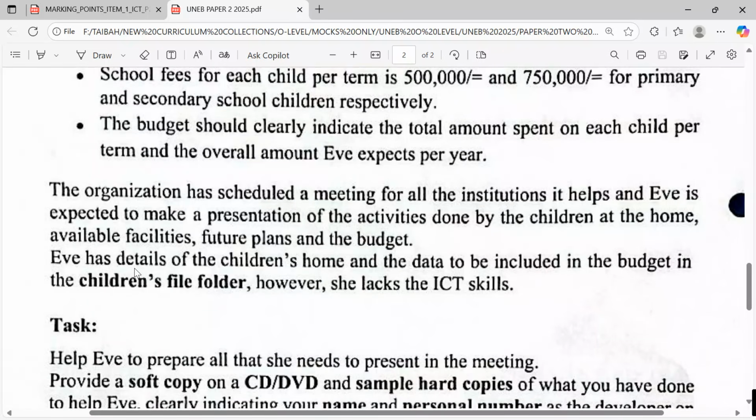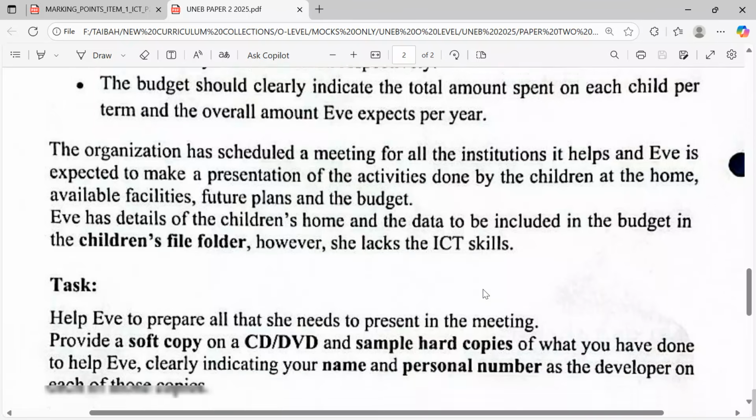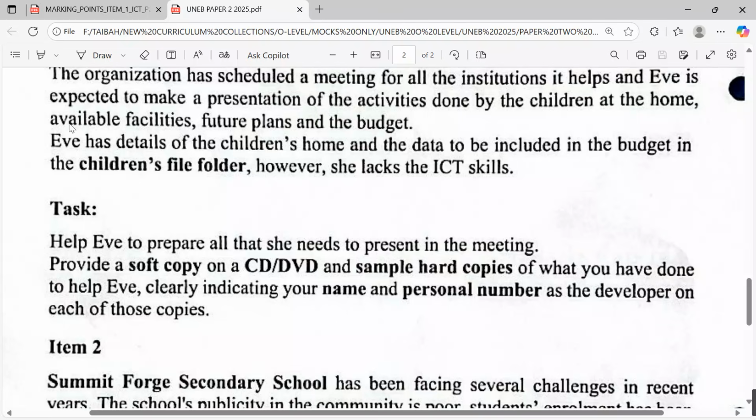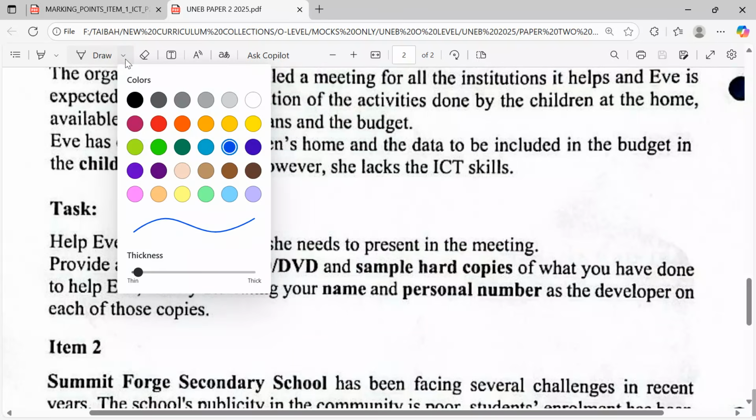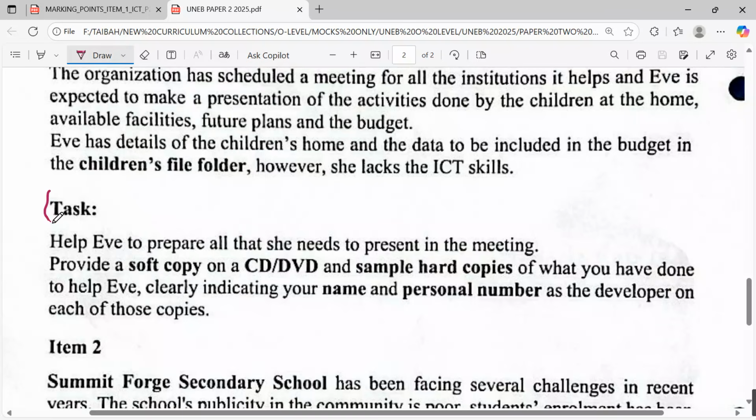Eve has details of the children's home and data to be included in the budget in the children's file folder. However, she lacks the ICT skills. What are we supposed to do as the candidates of the new curriculum? They're telling us that now, after looking at all that, help Eve to prepare all that she needs to present in the meeting.